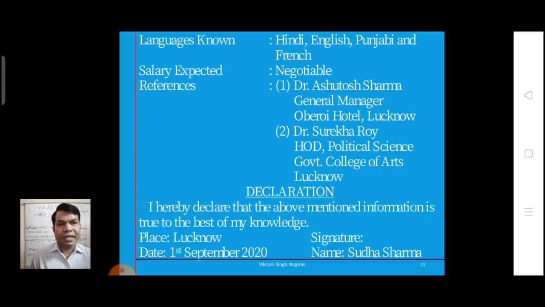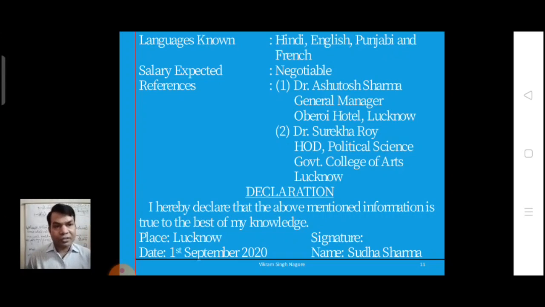If not, then negotiable. References: you can give the names of 2 persons as references: Dr. Ashutosh Sharma, General Manager, Oberoi Hotel, Lucknow. They can be from the place where you have worked or where you have studied. Second one, Surekha Roy, HOD, Political Science, Government College of Arts, Lucknow. Then declaration: I hereby declare that the above mentioned information is true to the best of my knowledge. Place Lucknow, date 1st September, whatever the date, name Sudha Sharma.